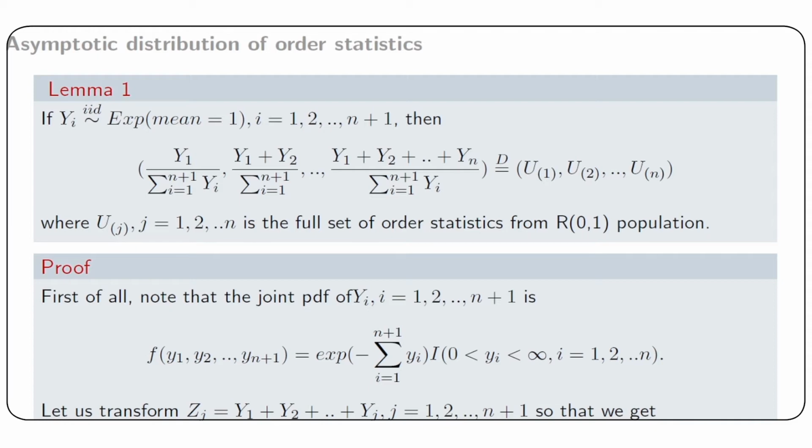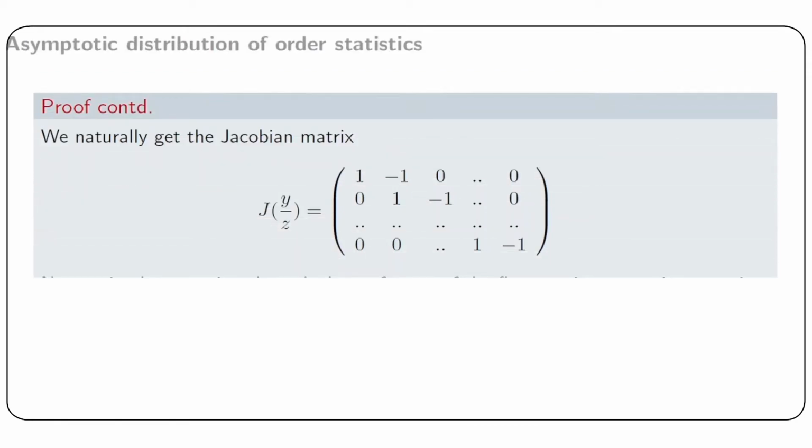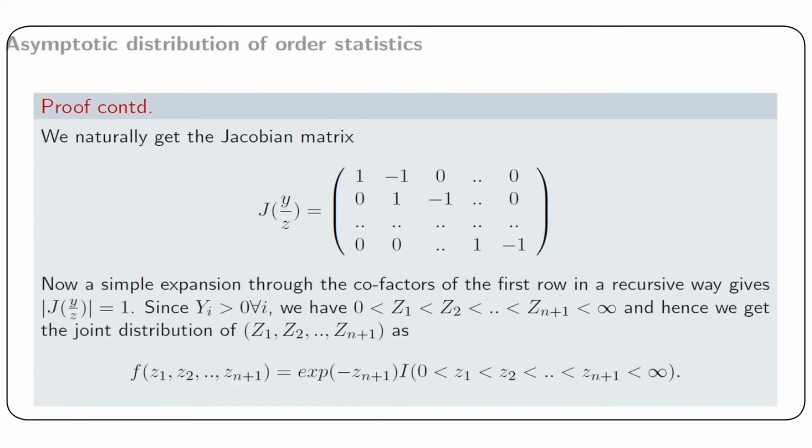We transform, that is we define new variables Z_j as Y_1 plus Y_2 up to Y_j for j from 1 to n plus 1, so that we get the Jacobian matrix from Z to Y as a matrix with elements in the first row as 1 and minus 1 and then all 0.